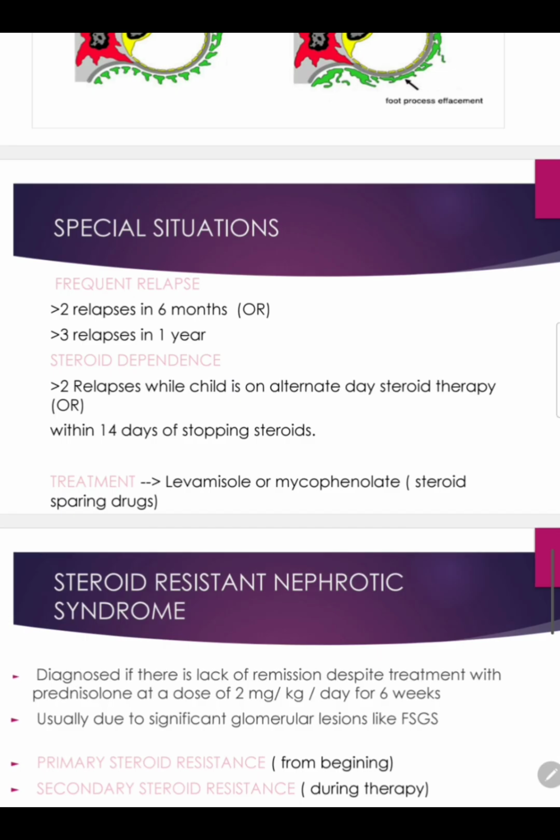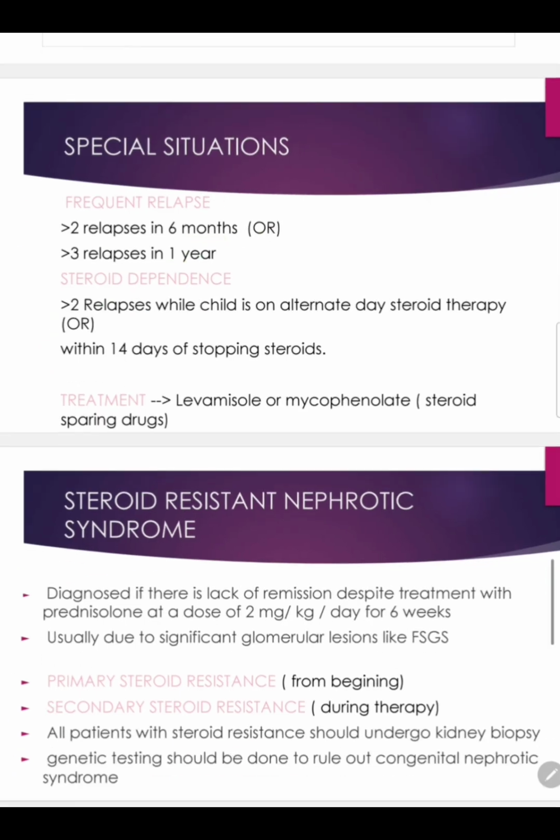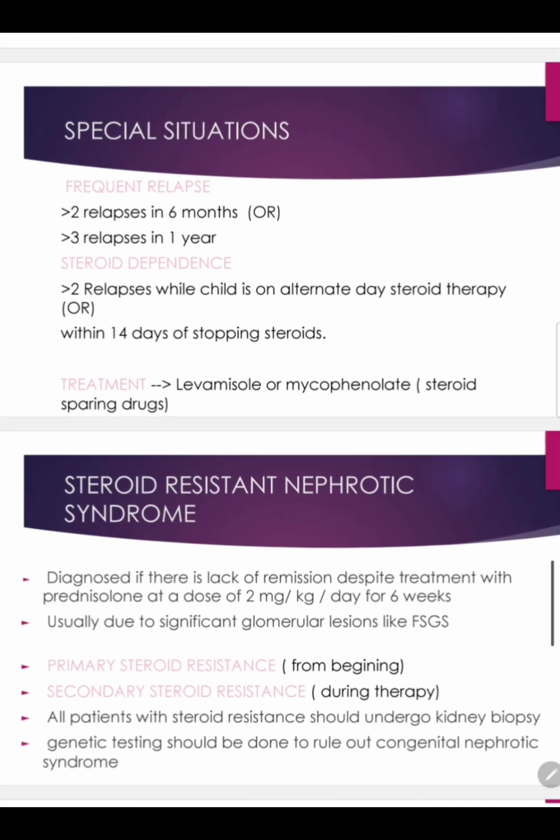Now, in case of steroid sensitive nephrotic syndrome, there's a catch. Since we are giving long-term steroid therapy, there have to be some repercussions, right? That would be relapse and dependence. So first, let's look into relapse. What is relapse, and when do we say that a child is having relapse? When there are more than 2 episodes in 6 months, or more than 3 episodes in 1 year. Steroids are something we can easily become dependent on, so we should be very careful. So steroid dependence, and when can we say that? More than 2 episodes while the child is on alternate day steroid therapy, or within 14 days of stopping steroids.